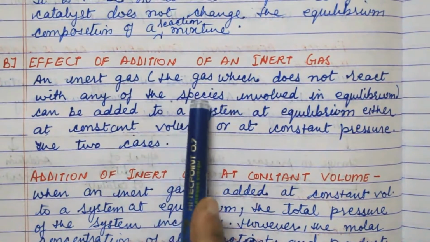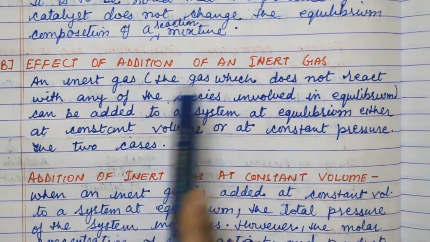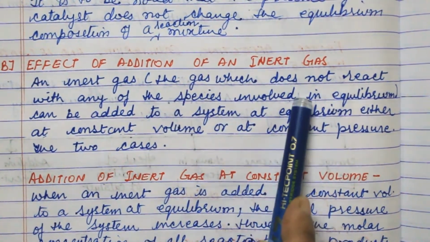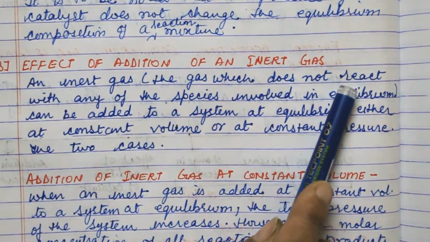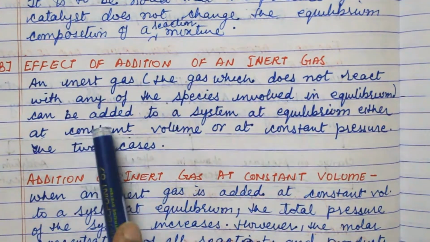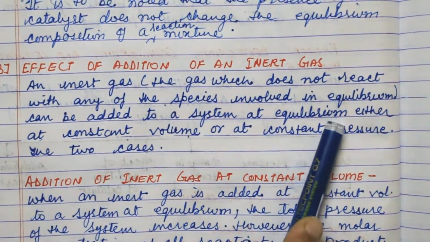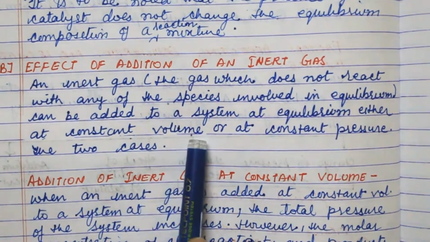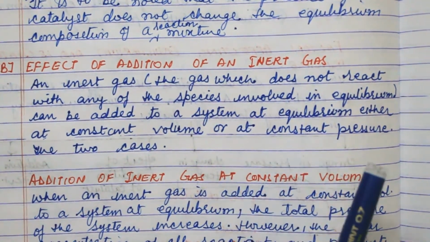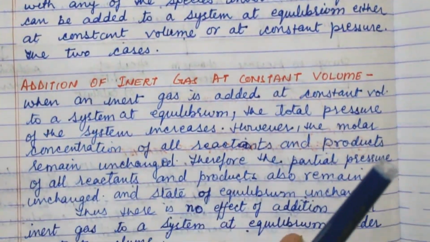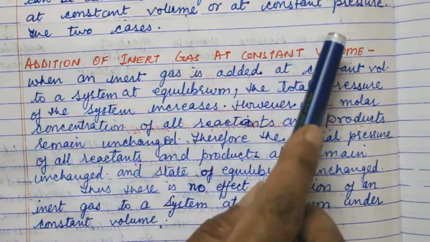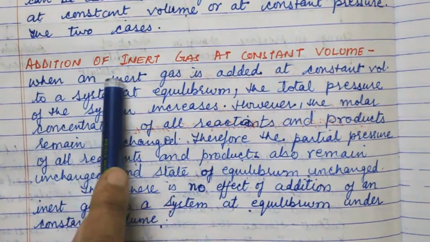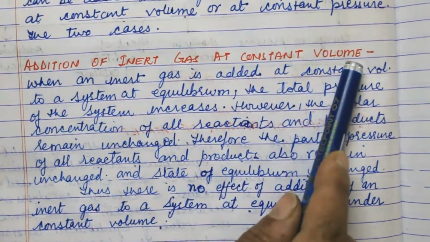Next is the effect of addition of an inert gas. What is an inert gas? The gas which does not react with any of the species involved in equilibrium is the inert gas. It can be added to a system at equilibrium either at constant volume or at constant pressure. There are two cases, one for the volume and another for the pressure. So first we discuss addition of inert gas at constant volume.